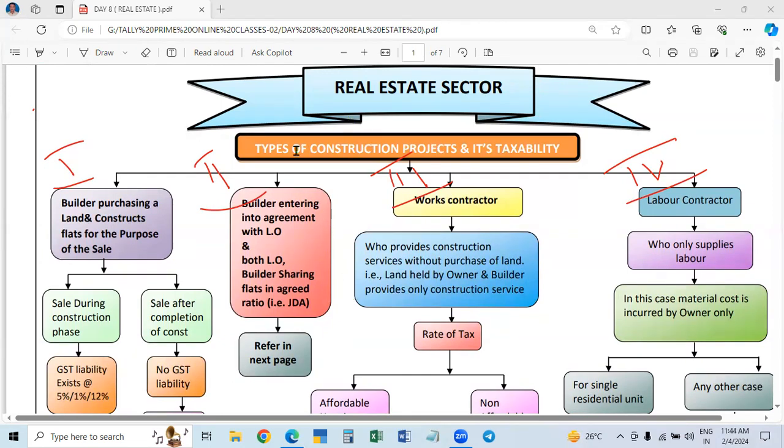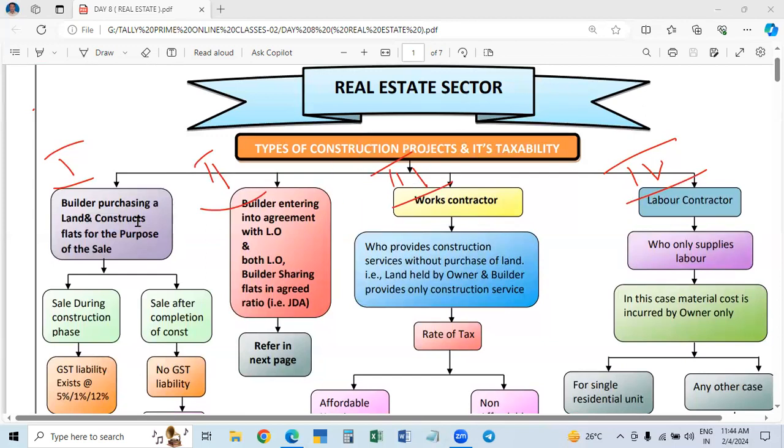Okay, so the types of construction projects and tax liabilities. The total construction projects: real estate means making a project, and constructing buildings is called a project. The construction of the projects we will learn in a systematic way. These real estate projects are divided into 4 types.